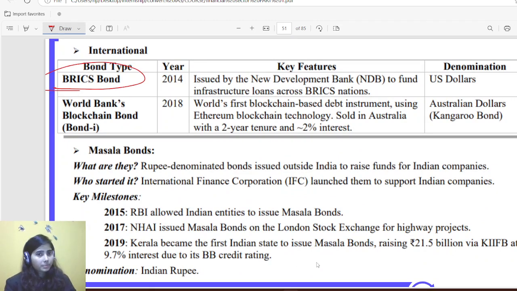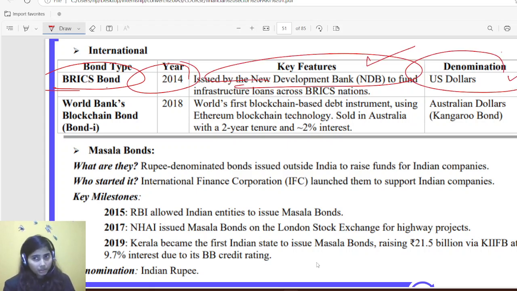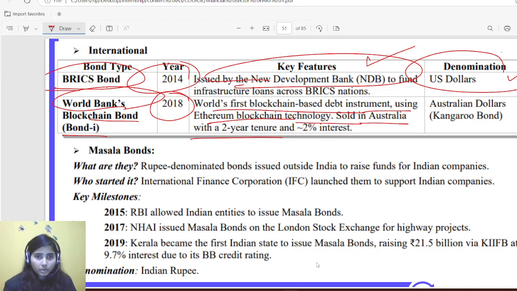First is the BRICS bond. It was issued in 2014 by the New Development Bank of BRICS, and it was denominated in US dollars. Then World Bank's blockchain bond. It was issued in 2018, the world's first blockchain debt instrument using Ethereum blockchain technology, sold in Australia with a 2-year tenure and 2% interest rate.